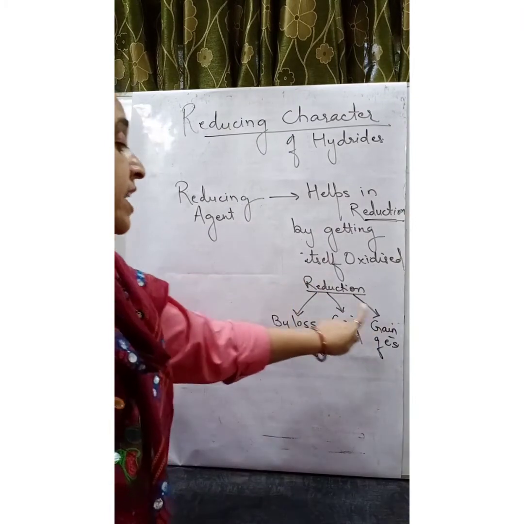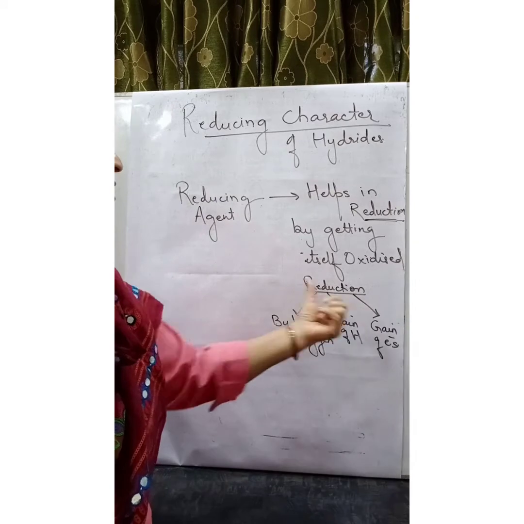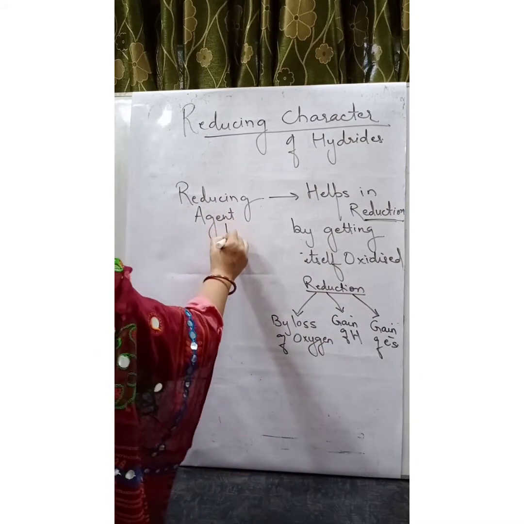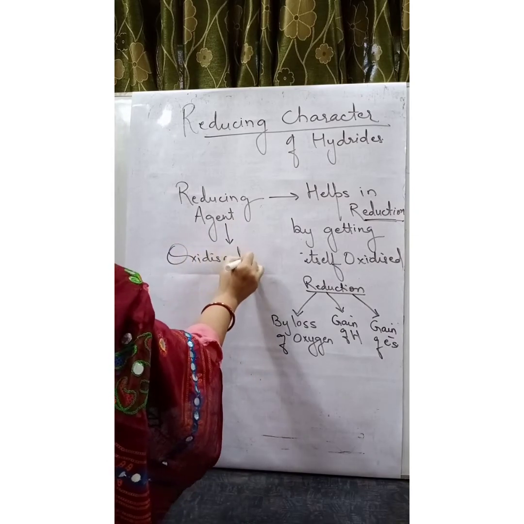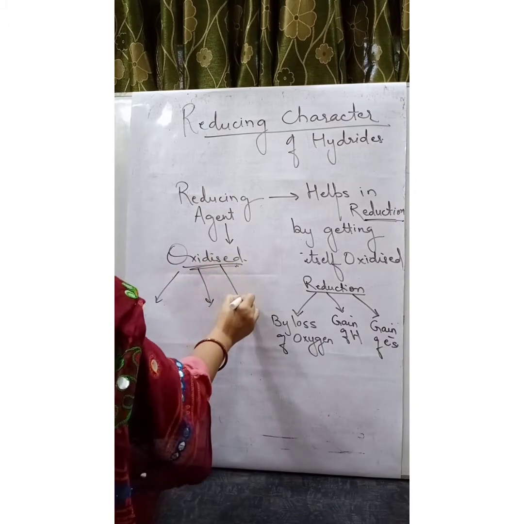So, by any of these three processes, the reducing agent helps in reduction, and the reducing agent is getting itself oxidized. That means it is undergoing any of these three processes.